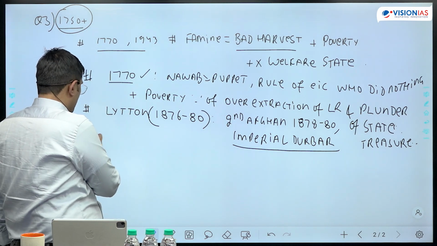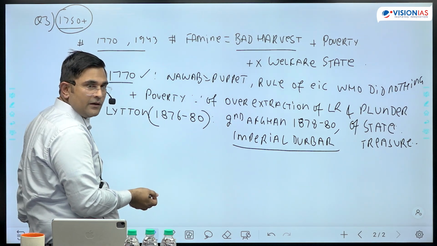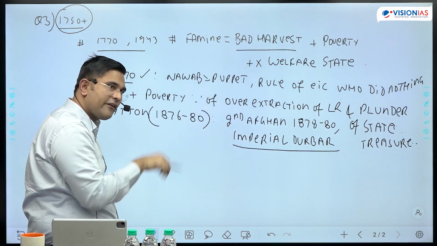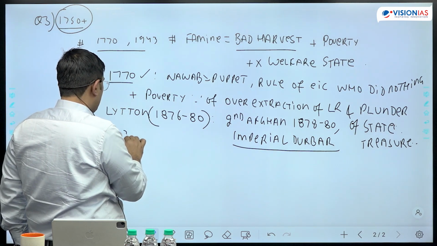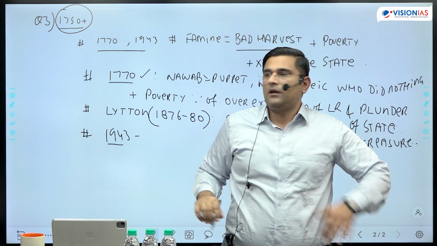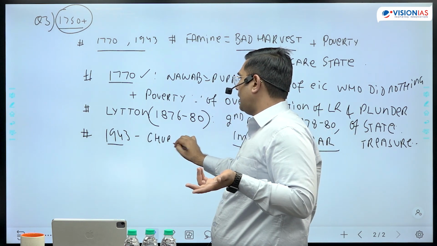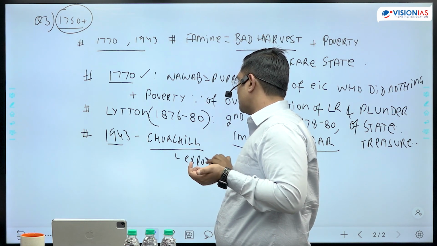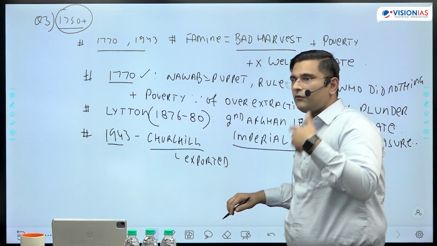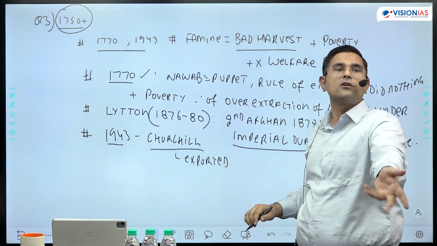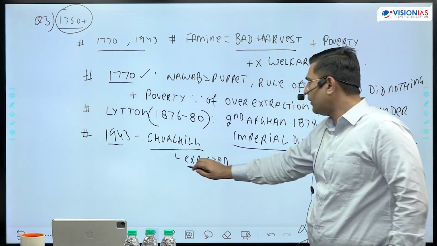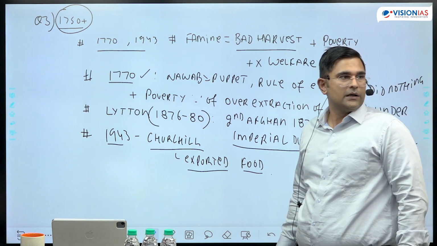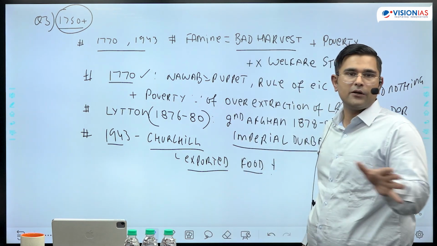And then very luckily for us, all the centuries are covered. 1700s, 1800s, and then you see, मैं कोई extra research नहीं कर रहा. I am in the exam thinking like this. And simply 20th century, 1943, you mention that Churchill ensured that food is exported to Europe, as for him European lives matter and Indian lives don't matter. Right? So therefore exported food out of India or out of Bengal.